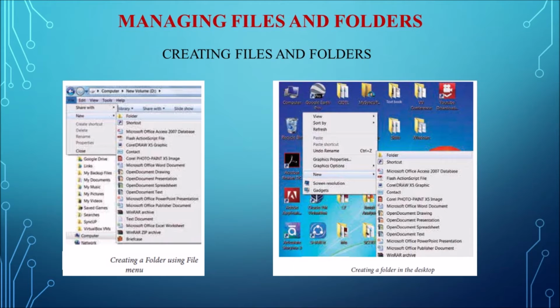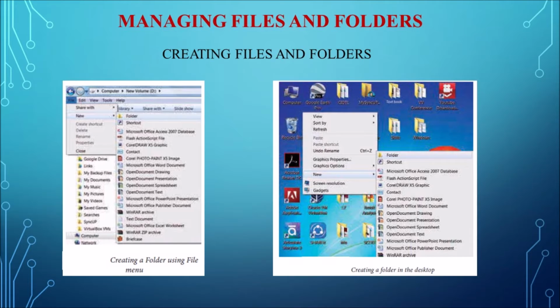You can start the application from the Start menu, All Programs, and it is a default application, so it is stored in Accessories, and you can select WordPad. Or you can also press Ctrl R on the keyboard. The Run dialog box will open and you can type WordPad. Then you press Enter.